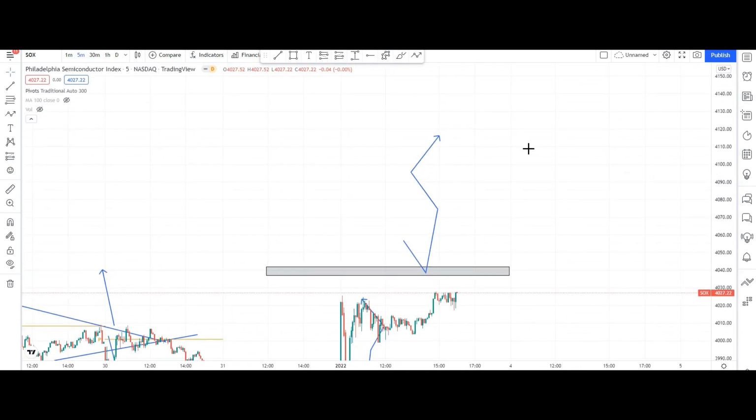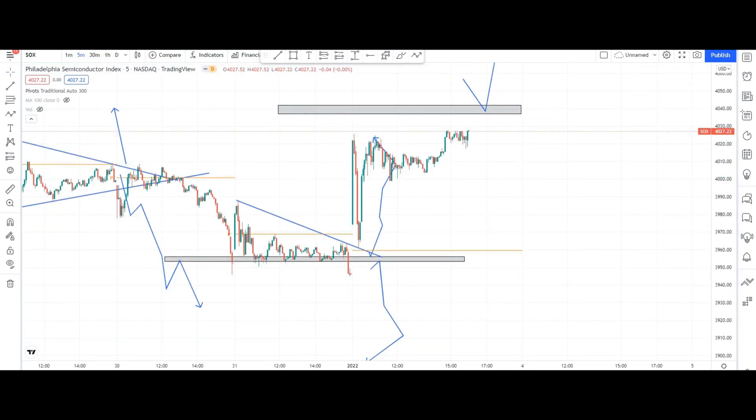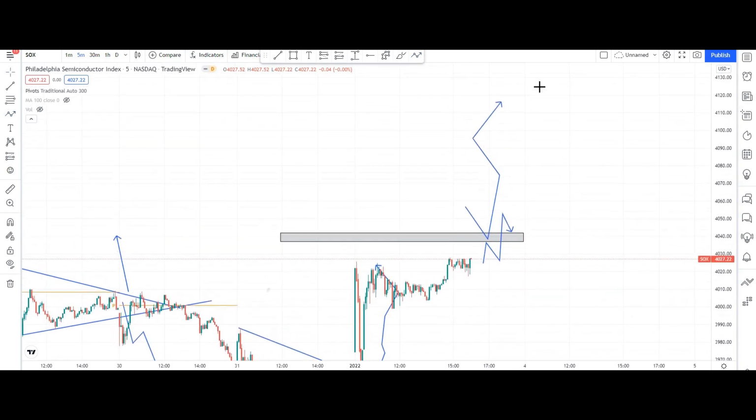From here once again, if it opens gap up or something and takes support, your first target, second target and third target. If it takes resistance from here, then it will act as support, because it is continuously taking resistance, so it will act as support. Then when it comes and takes support, you can go for these targets on the upside.